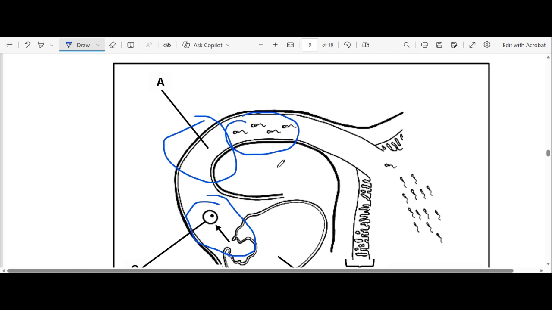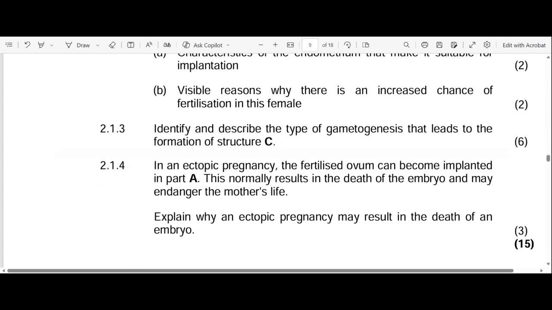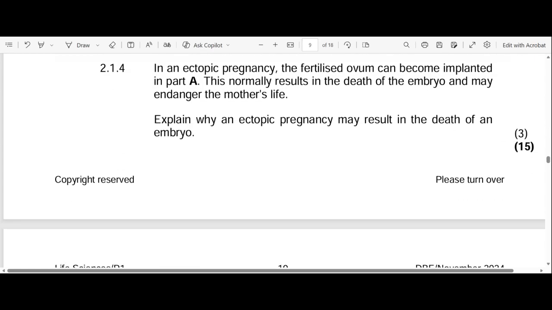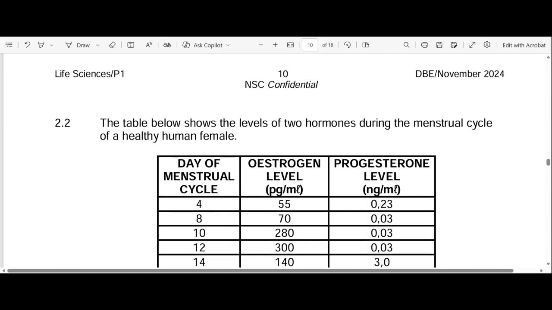Okay, let me just remove this. Okay, let's go down. Okay, so done. Go to 2.2.